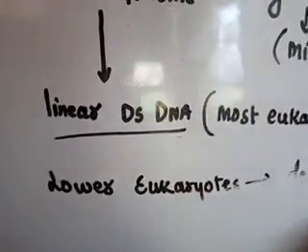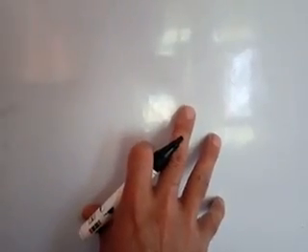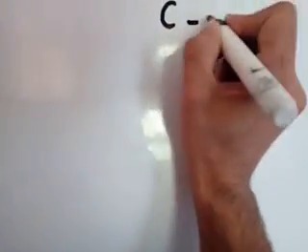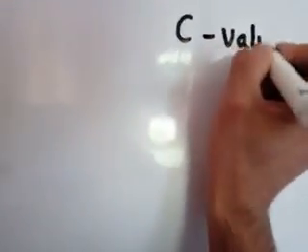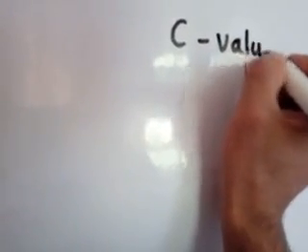Okay, now moving forward. The amount of DNA which is present in the genome of a species, here is a term known as the C value. Now what does C value mean?